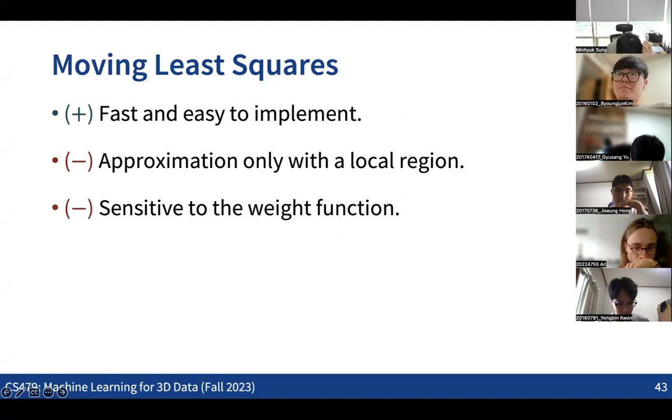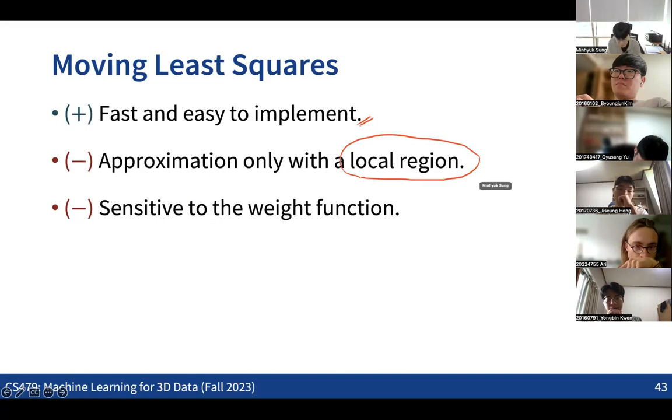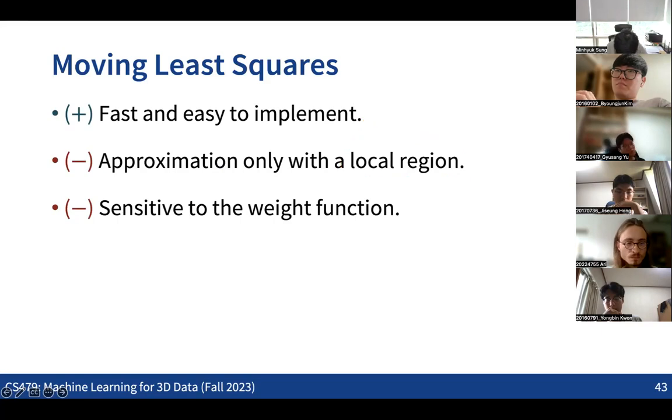This is quite a simple idea that is very easy to implement, and it will also be quite fast. But the thing is that this is still an approximation, not using all the points but only some local region, because we obviously give higher weights to the local region. Also, depending on the weight function that we have, the output might vary a lot. So that's the downside of this idea. That's the basic idea of moving least squares. That's why people came up with the idea of doing some kind of global optimization.